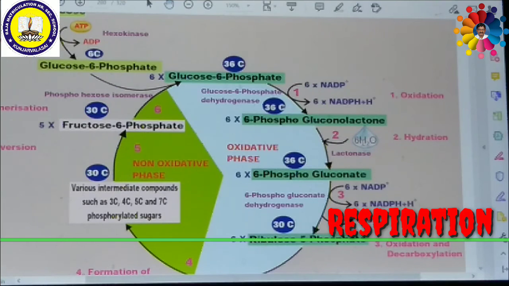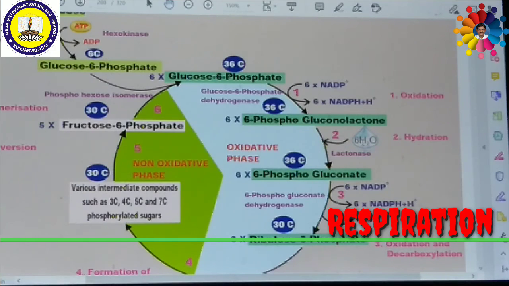Then these various compounds will be converted into 5 molecules of fructose 6-phosphate. Finally, fructose 6-phosphate is once again regenerated into glucose 6-phosphate with the help of an enzyme called phosphohexose isomerase. Fructose 6-phosphate and glucose 6-phosphate are isomers, hence isomerization takes place to recycle. So both the oxidative and non-oxidative phases take place in this pentose phosphate pathway.